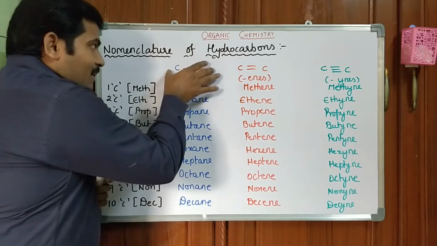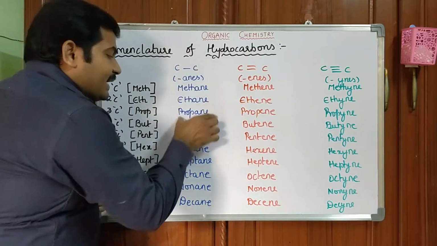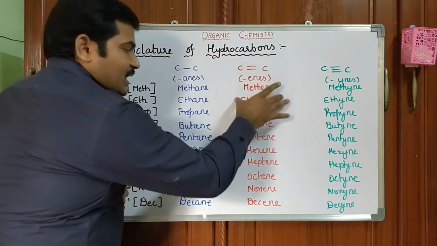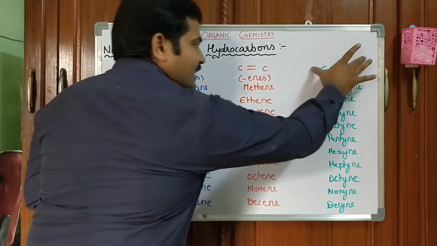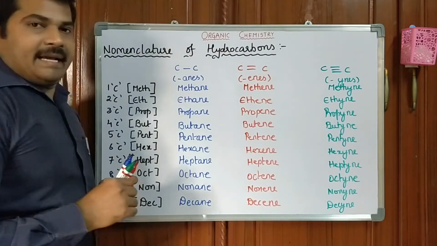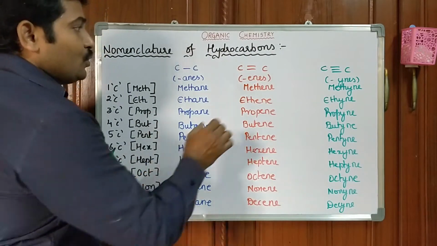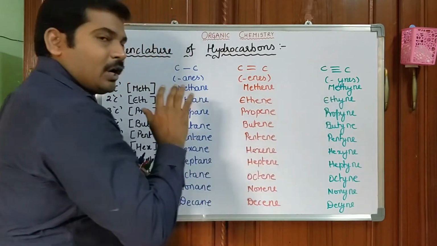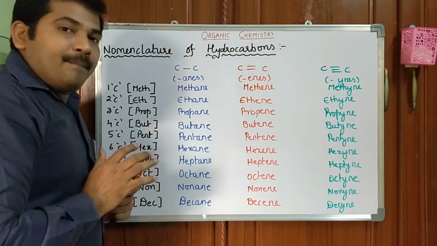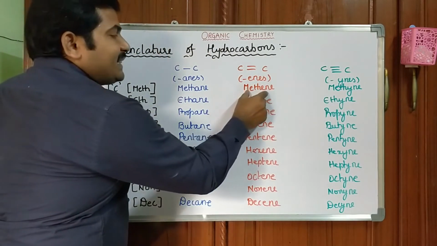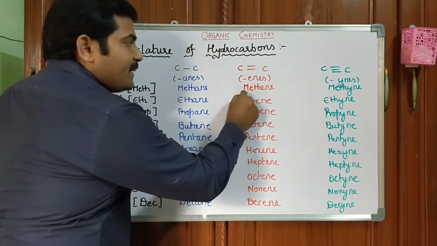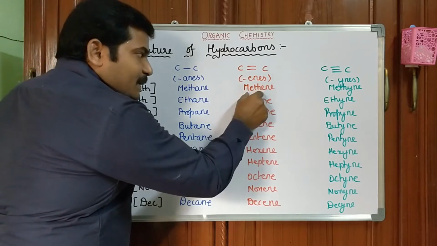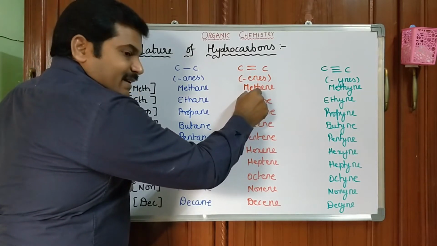These are carbon-carbon single bond containing compounds, none other than alkanes. These are all alkenes. These are all alkynes. Let us come to these two names. Actually, these two compounds do not exist at all, because in methane, how many carbons? Meth stands for a single carbon. But in this particular case, only a single carbon is available.